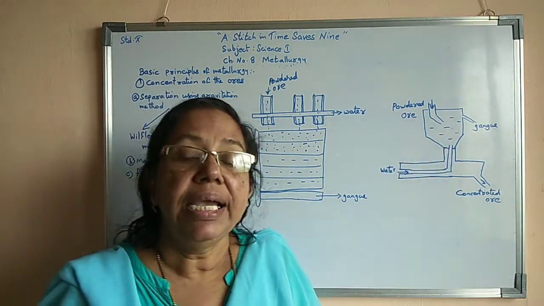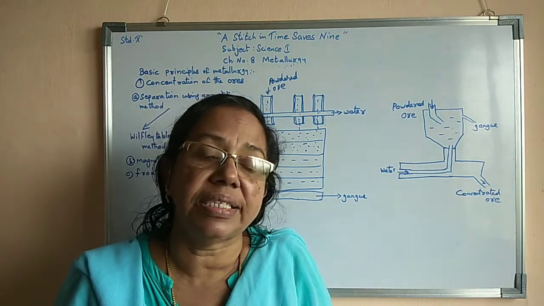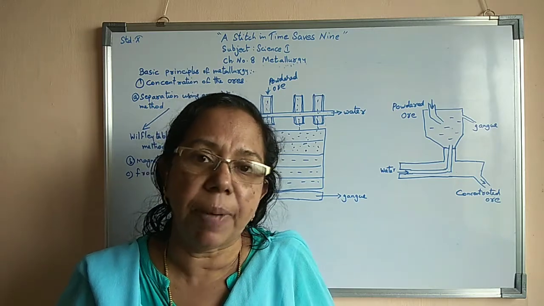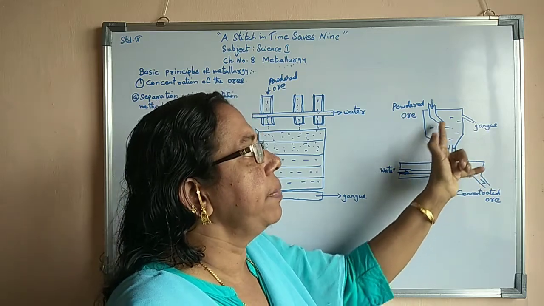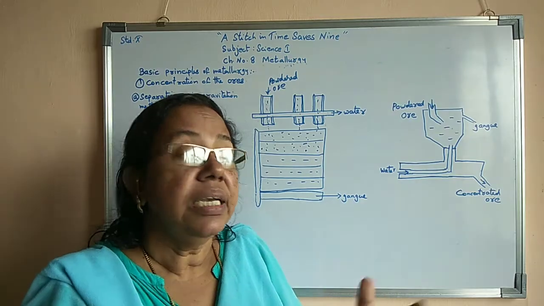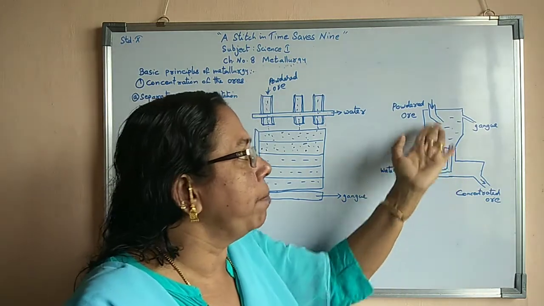Dust particles, or muddy particles, are lighter than the ore particles. Ore means metallic particles. So the metallic particles will collect down, while these muddy particles go out, because the water is pumped inward in a forcible manner.